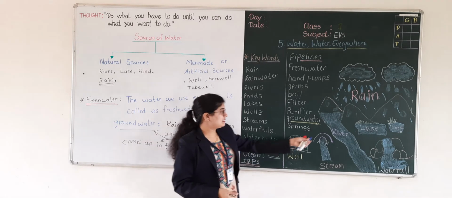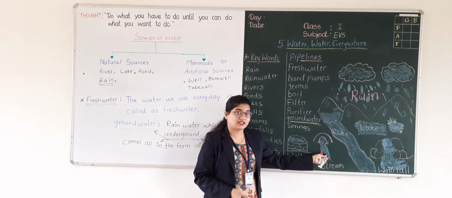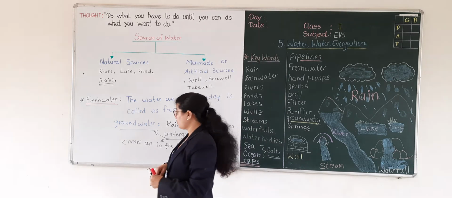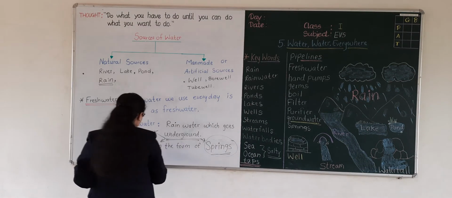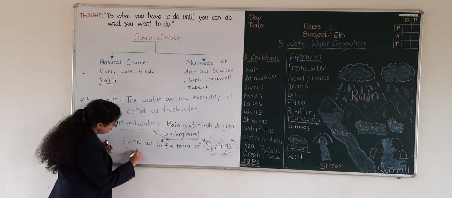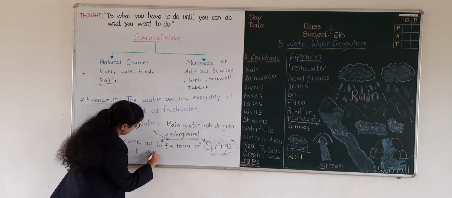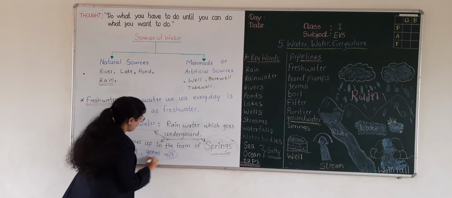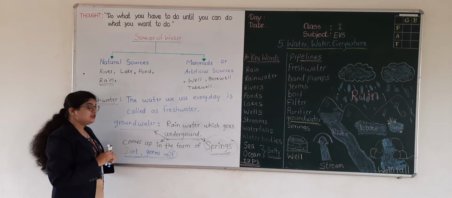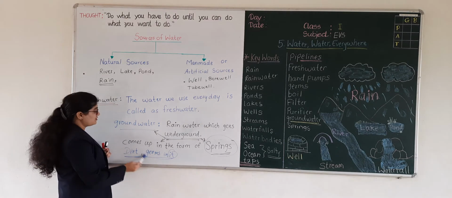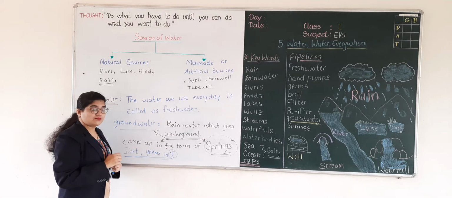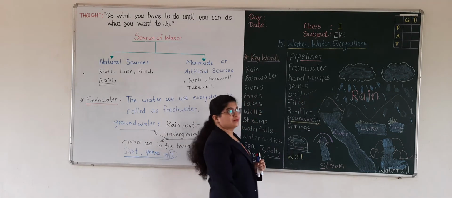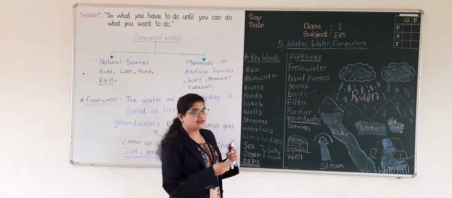No, we cannot drink this water from all these sources directly because it may have dirt and germs in it. So, what do we have to do to avoid the infection of germs and different diseases from these germs? We have to boil this water to make it germ free and disease free.